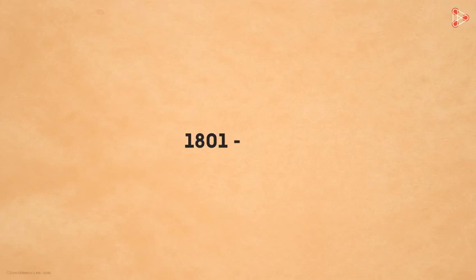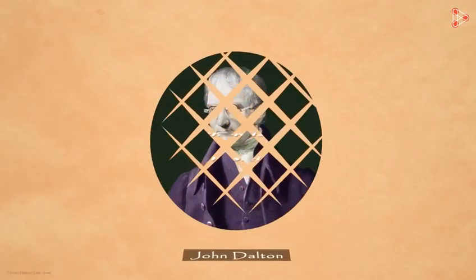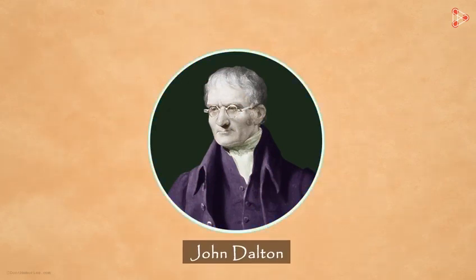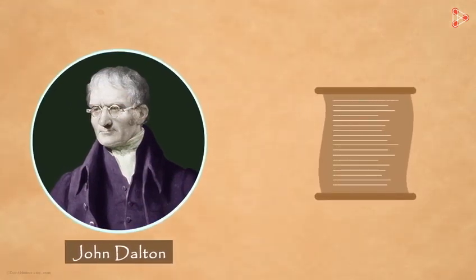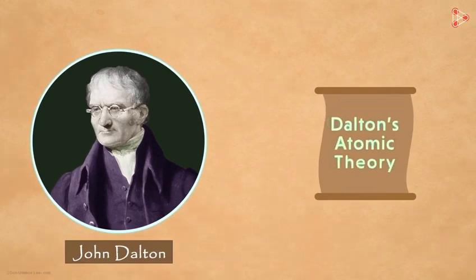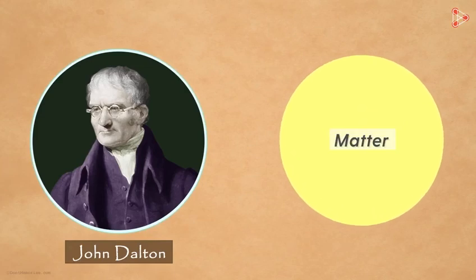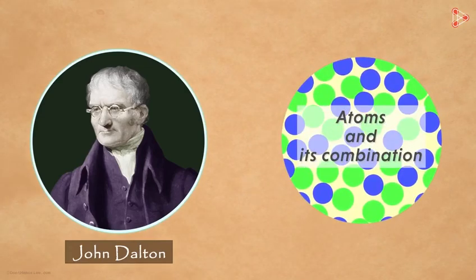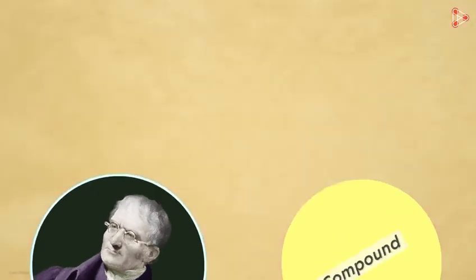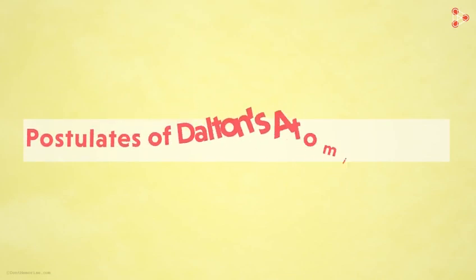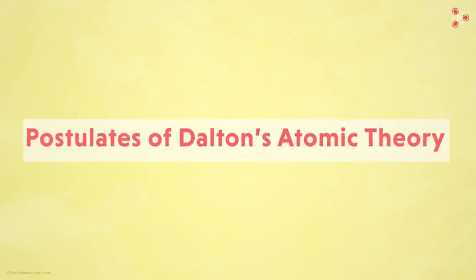It was around the first decade of the 19th century that a chemist and physicist from England named John Dalton was successful in answering many questions. He proposed a theory which was then known as Dalton's atomic theory. With this theory, many concepts regarding matter, composition of matter, atoms, and even combinations of atoms resulting in compounds were better understood. Okay, let's first take a very quick look at the 6 major postulates of his theory.